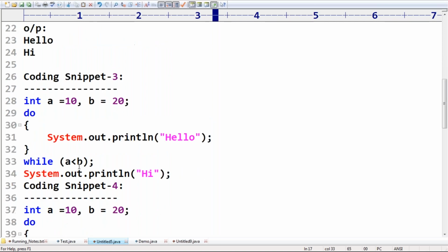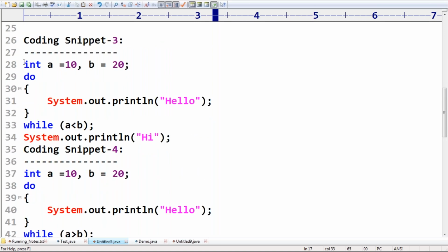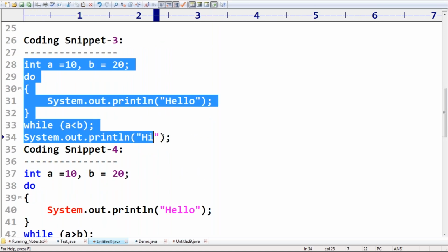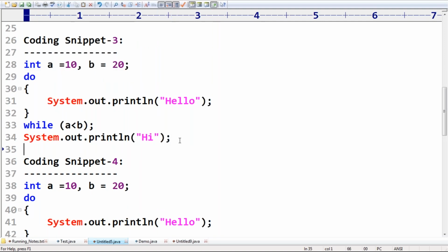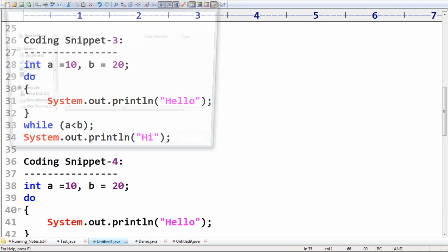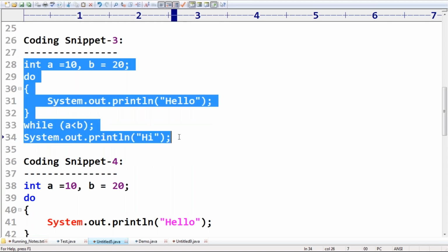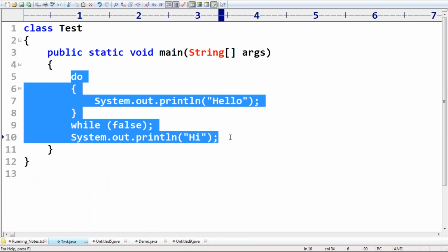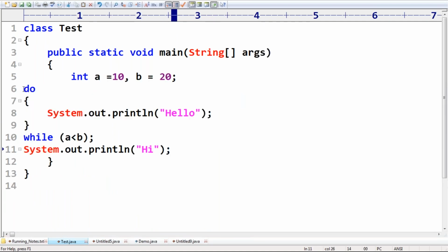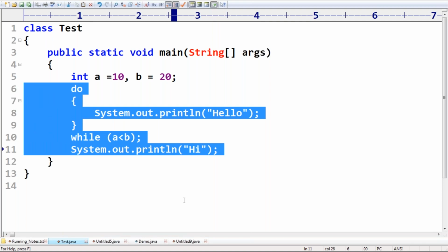Remember this one. Okay, next here I'm taking int a is equal to 10, b is equal to 20, like this. Can you please confirm, is it valid or invalid? Okay, respond. Is this one valid or invalid? 100% this one is valid. What is the reason for that? You can decide.